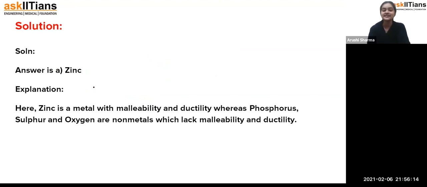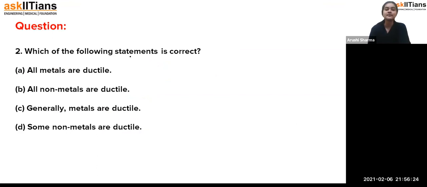Exactly, because zinc is a metal with malleability and ductility, whereas phosphorus, sulfur, and oxygen are non-metals which lack malleability and ductility. Fine. Which of the following statements is correct? All metals are ductile, all non-metals are ductile. No, non-metals are not ductile, they are non-ductile. Generally metals are ductile, some non-metals are ductile. If we talk about any non-metal, they are non-ductile in nature.